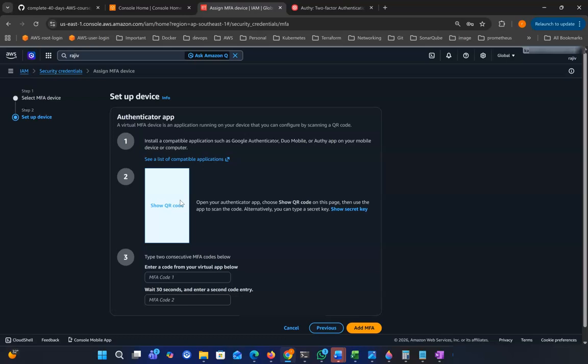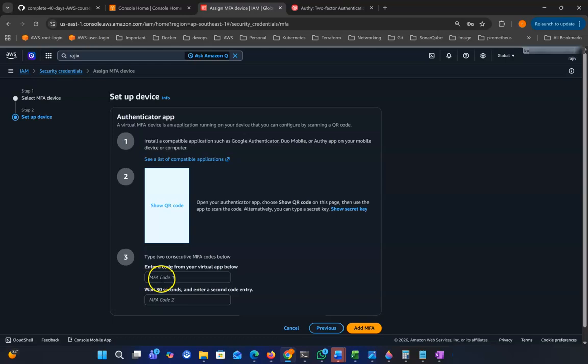Then you can scan this QR code. After scanning the QR code, Authy will suggest a name. Put any name, like the ID you are using, and the AWS logo will be shown in Authy. In my case, I am using Rajiv as the user, so I put Rajiv at the rate the AWS account name, to recognize it if you have multiple accounts or multiple services. Then you can see a 6-digit authenticator code.